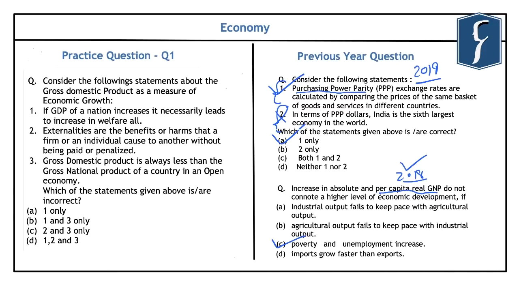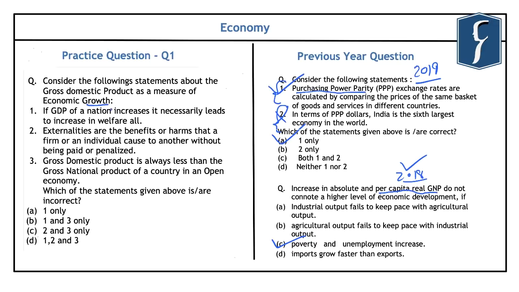Now if you look at this practice question, it reads, consider the following statements about the gross domestic product as a measure of economic growth. The first statement given is that if GDP of a nation increases, it necessarily leads to increase in the welfare of all. Second is that externalities are the benefits or the harms that a firm or an individual cause to another without being paid or penalized.